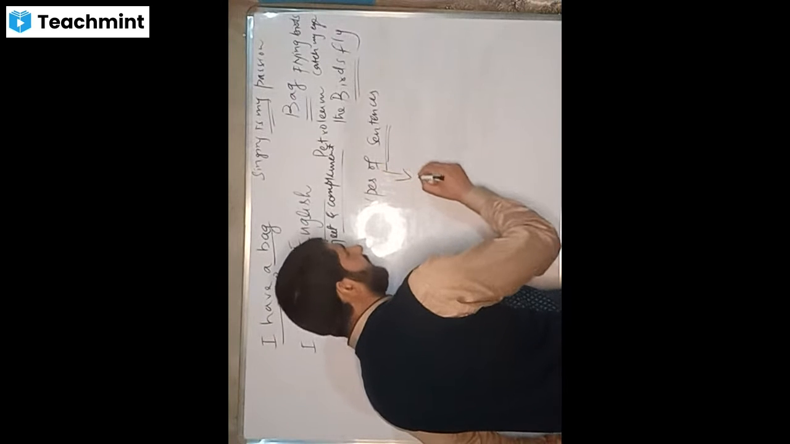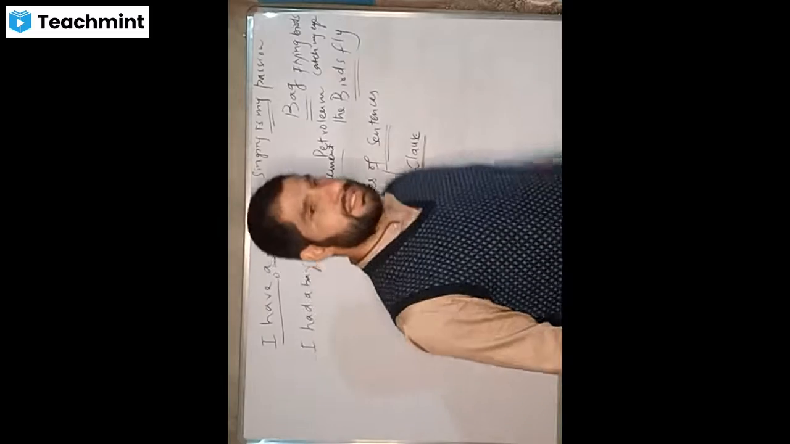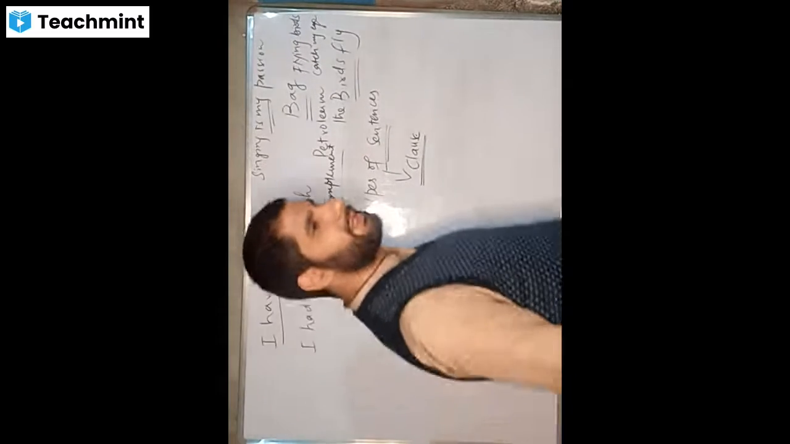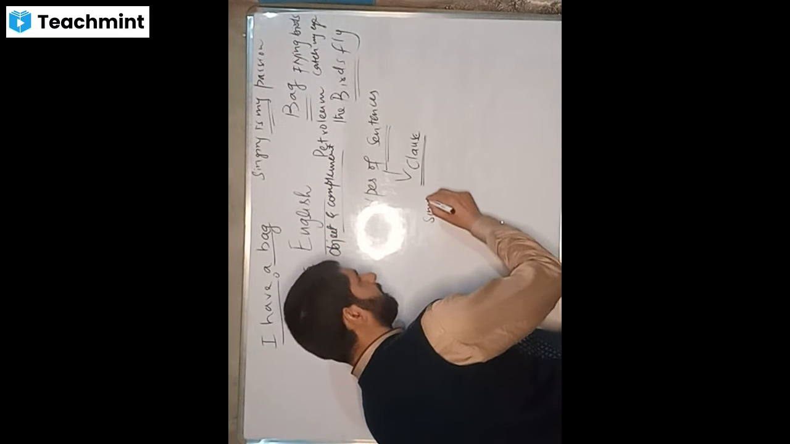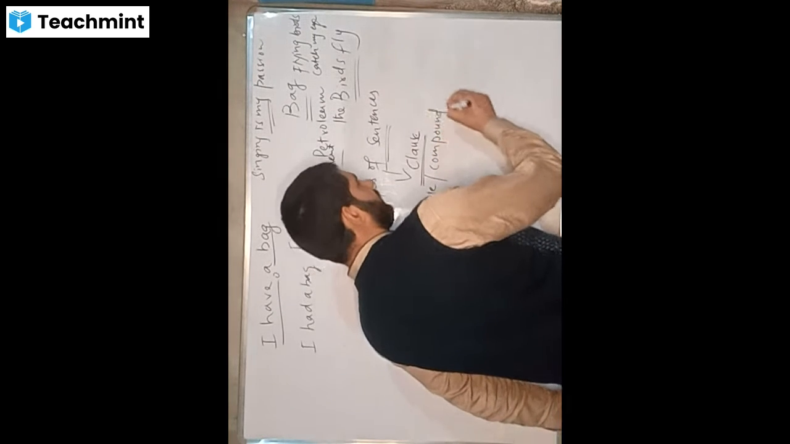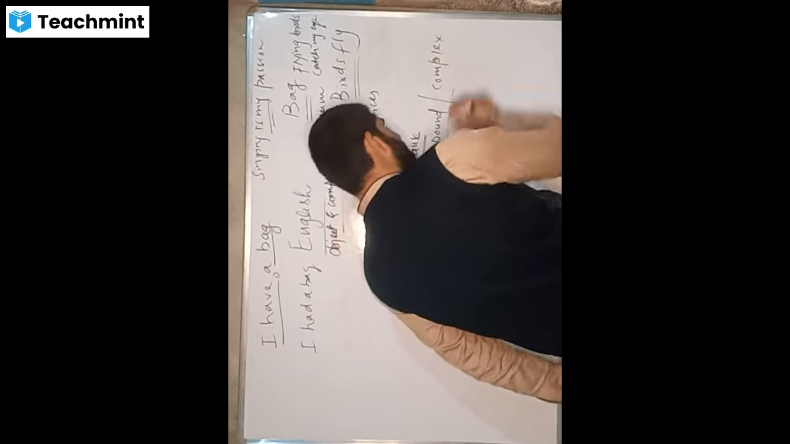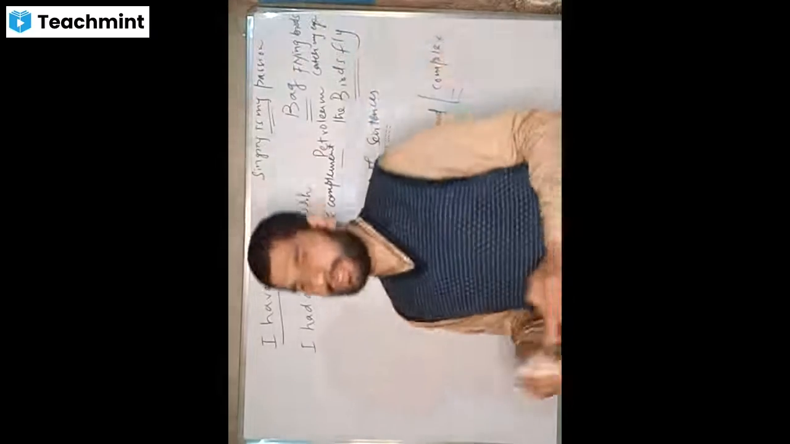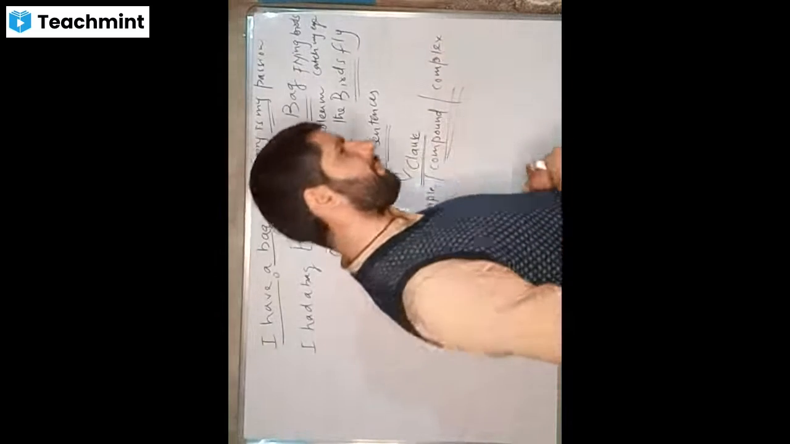Now, the first thing is on the basis of clause. How many types of sentence do we have? We have three types of sentences. Simple, then we have compound, then we have complex. Is that clear? So on the basis of clause, we have three types of sentences: simple, compound, and complex. Okay, is that clear?